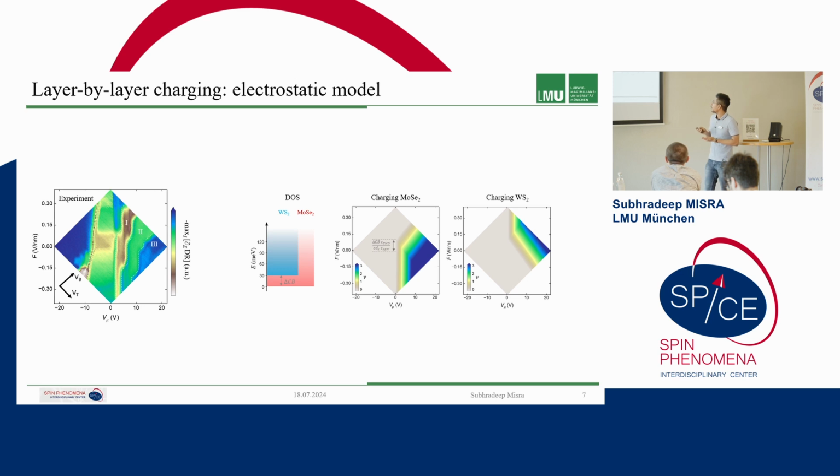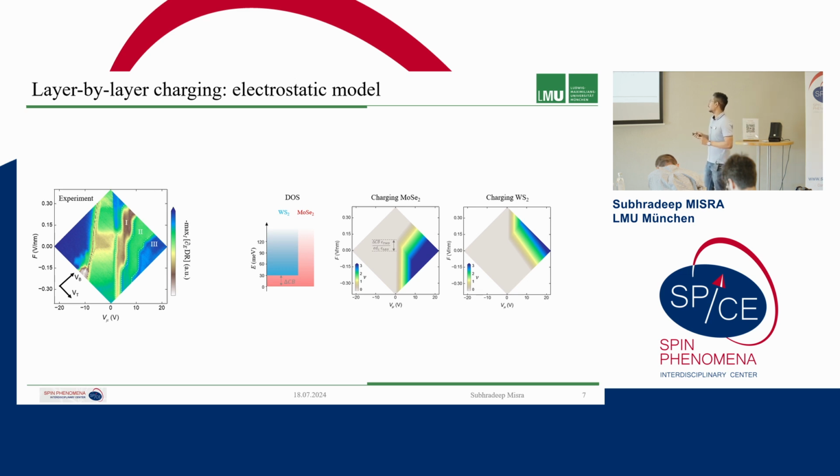So we are trying to plot the MoSe2 electron density here, because what we essentially see here is from MoSe2, right? So there is nothing from WS2 here. So we are trying to see if, with our electrostatic model, we can reproduce the data set that we have here.